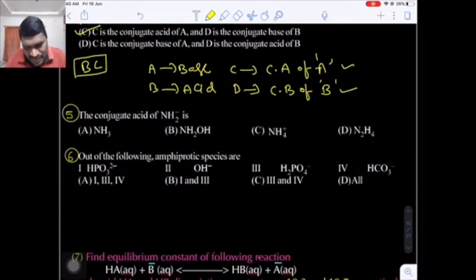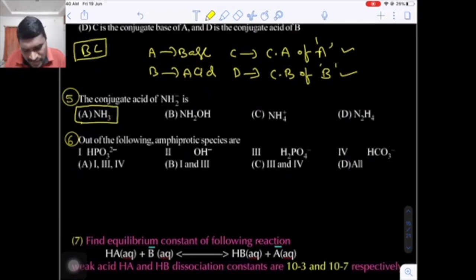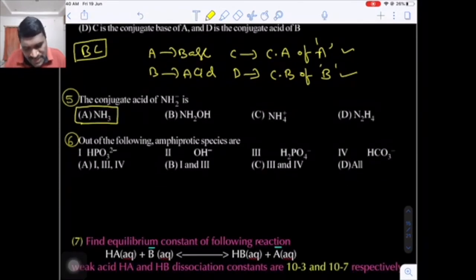Now come to the fifth question. Conjugate acid: just now I told you a conjugate acid must contain one proton in excess. One proton in excess means if you add a proton to the amide ion, you will get ammonia. And one more important thing: amphoteric species among the following. Now here, do you know H3PO3 is phosphorus acid or orthophosphorus acid? It is a diprotic acid. It can donate 2 protons.